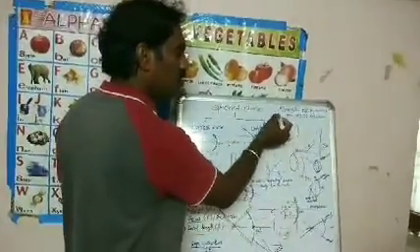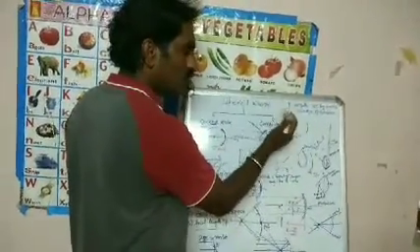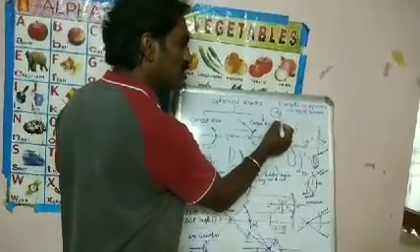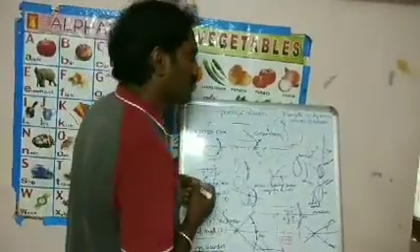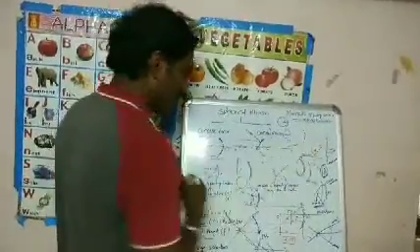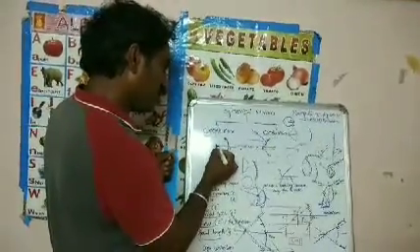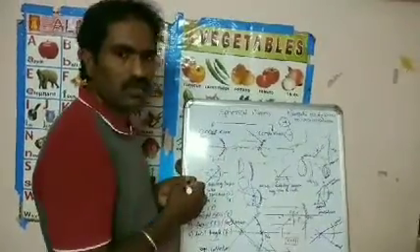When curvature is more, radius is less. Less curvature has more radius. The distance between the pole and center of curvature is also called radius of curvature.